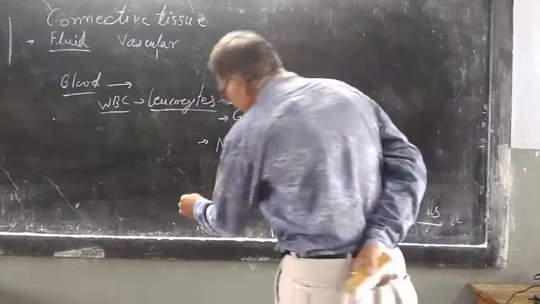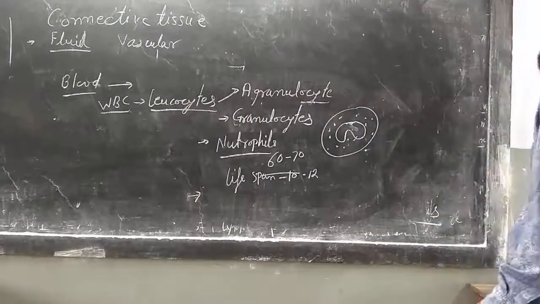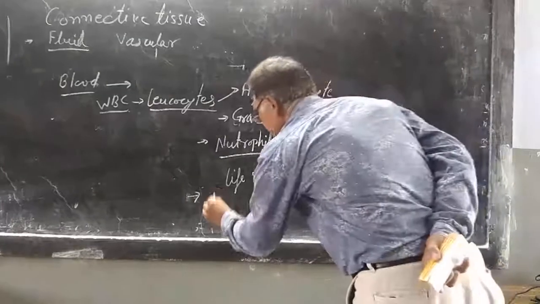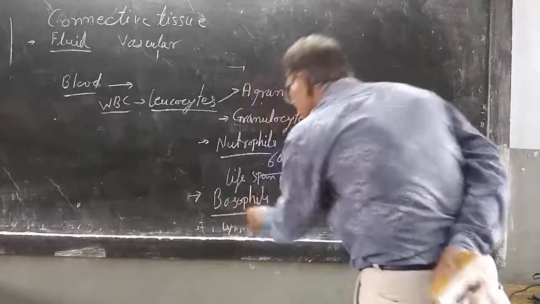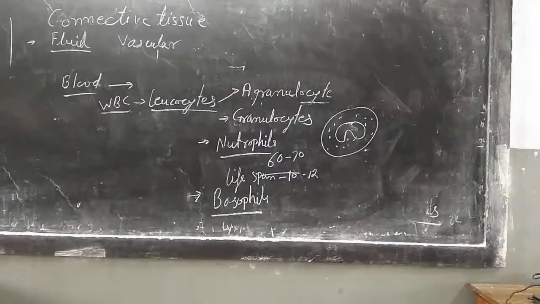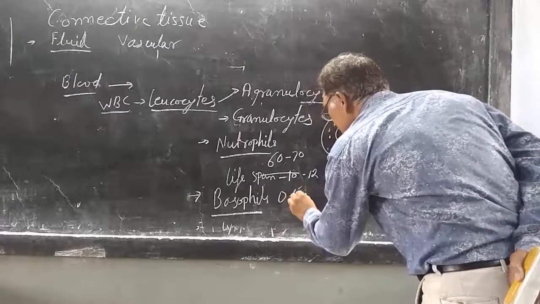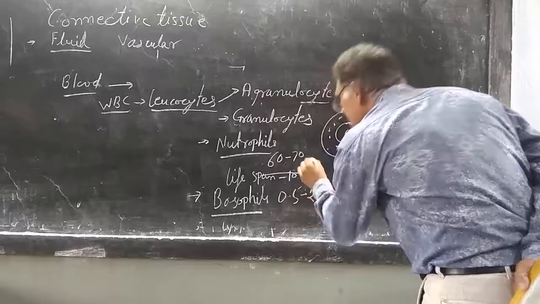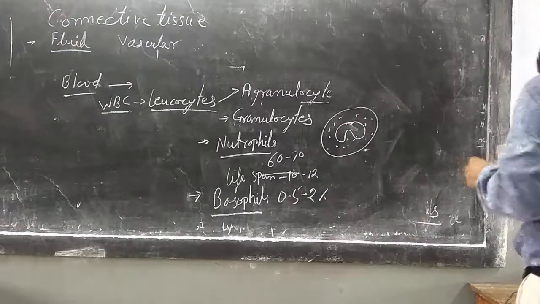Another type of granulocytes is basophils. Basophils are stained by the basic stains. That's why their name is basophils. They are very few in amount, 0.5 to 2%, and their lifespan is again about 10 to 12 hours.